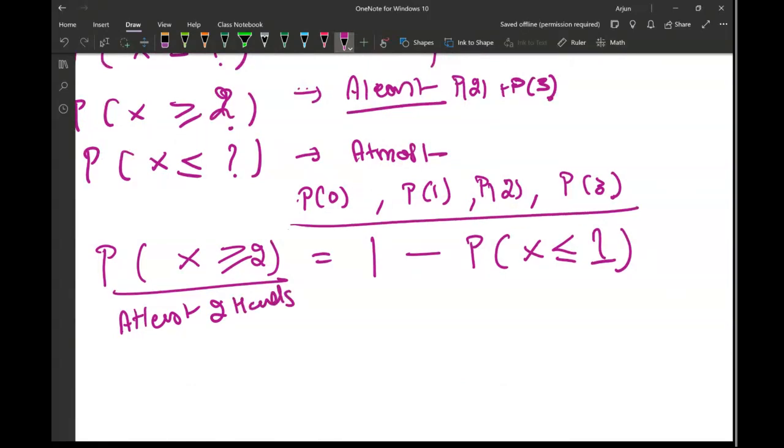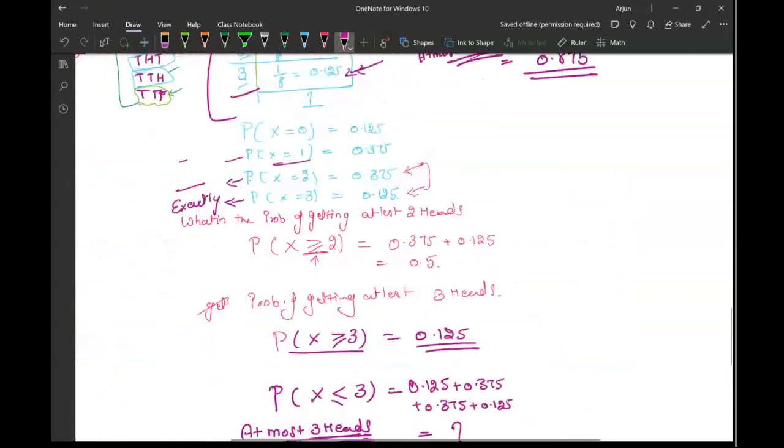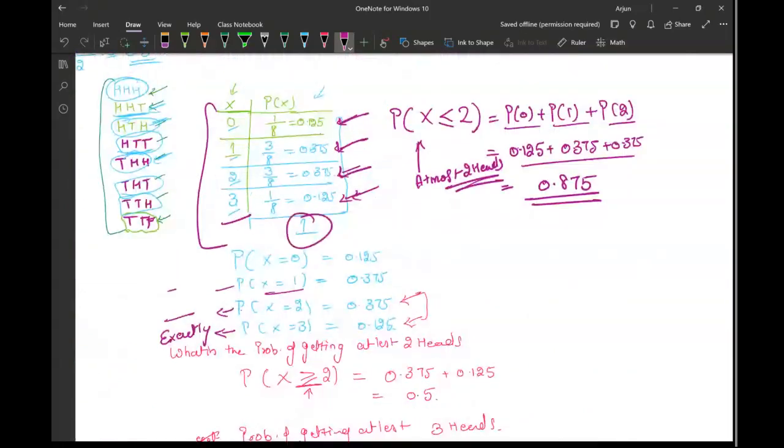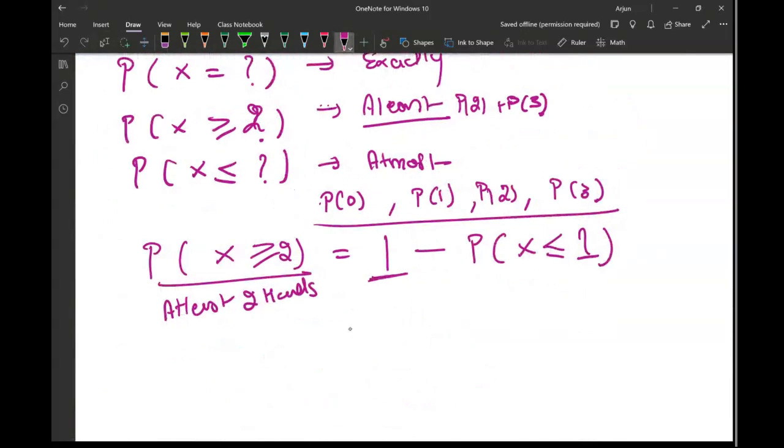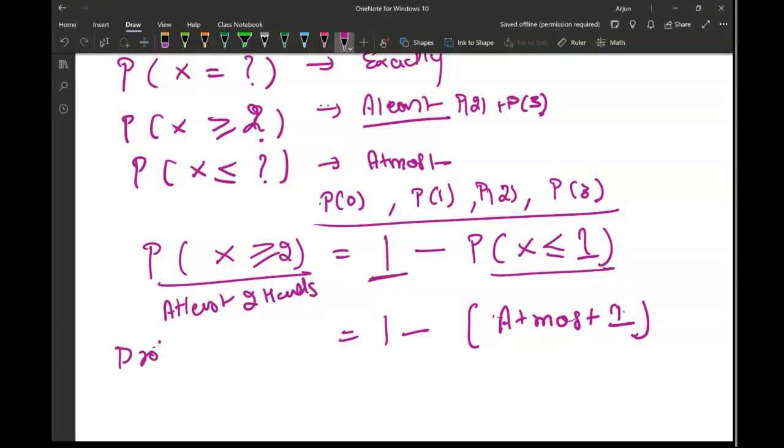If I sum up all these probabilities, I told you in the beginning that this sum will come out to be equal to 1. So total probability is 1. So 1 minus probability of, you can say, at most 1 will give you probability of at least 2.